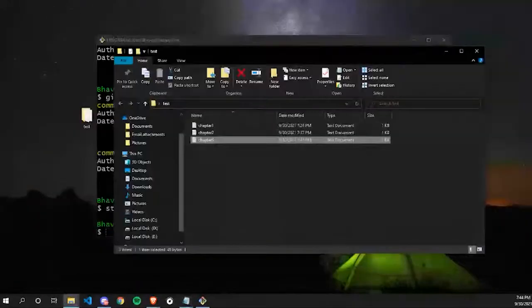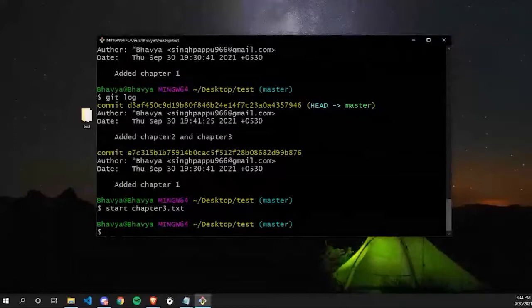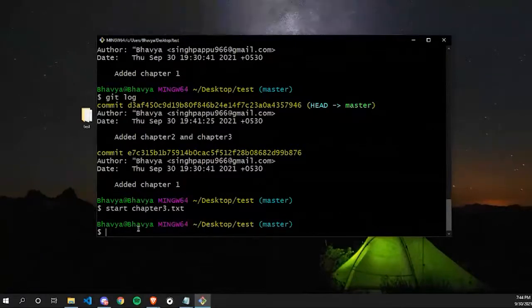So here Git comes to save your life. So there's a command called git checkout. This command will roll back all the contents of chapter 3 to the last version it was committed. So before checkout, let me introduce you to one more command, which is called git diff. So let me type git diff followed by the file name, which is chapter3.txt.